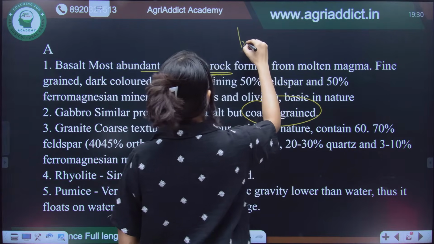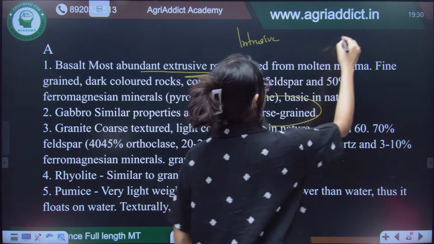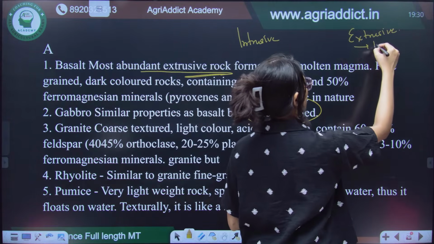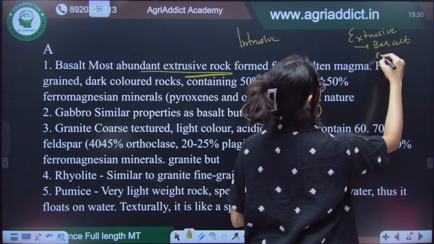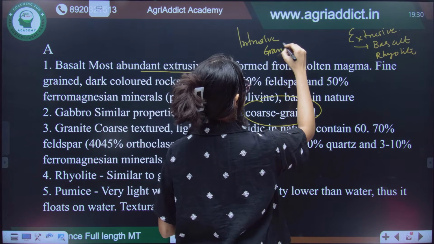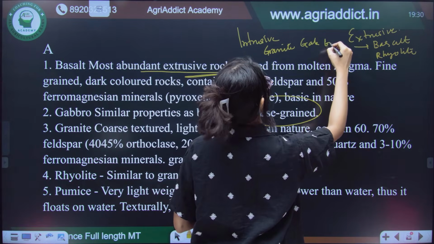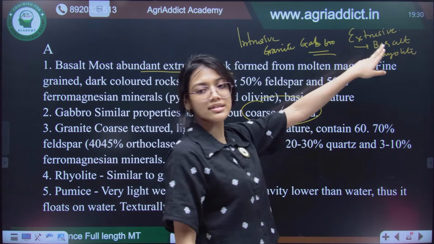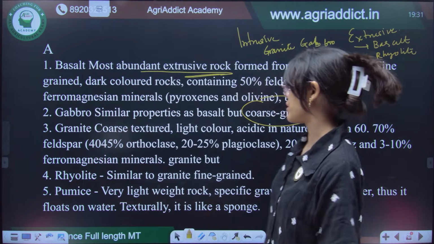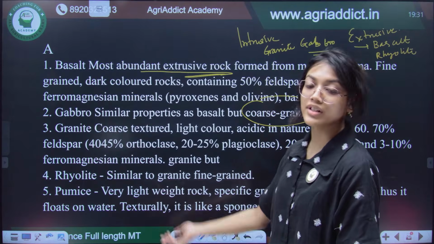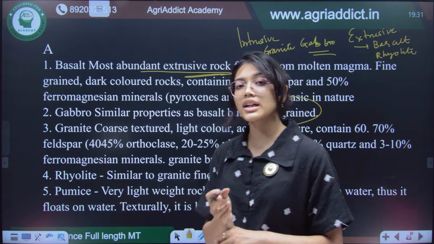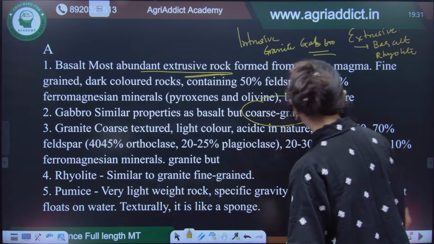So, if I divide it as intrusive and extrusive, then within extrusive we will have basalt and rhyolite, and within intrusive we will have granite and gabbro. Gabbro is similar to basalt, and rhyolite is similar to granite, but only the texture will differ. Then pumice is very lightweight and it will float on water. So, all these are examples of igneous rocks. Similarly, you have to remember the examples of sedimentary as well as metamorphic rocks.